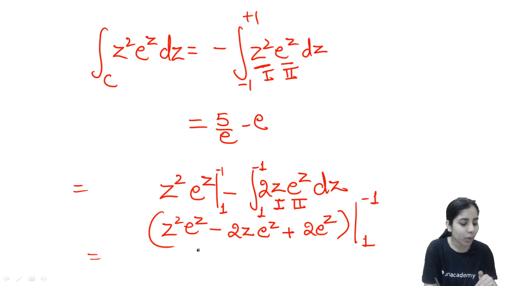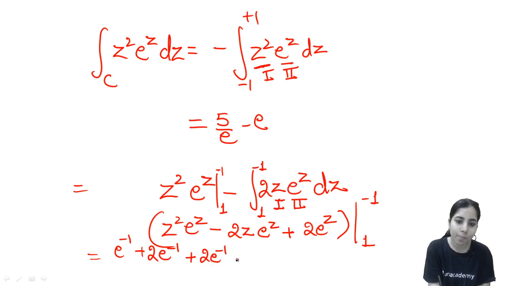Ankush, you can check it once. Clear? And after putting the limits of integration, are you getting 5 by e minus e? Put the upper limit first. -1, na? E to the power -1 plus 2 e to the power -1 plus 2 e to the power -1, and then you are having minus the lower limit.